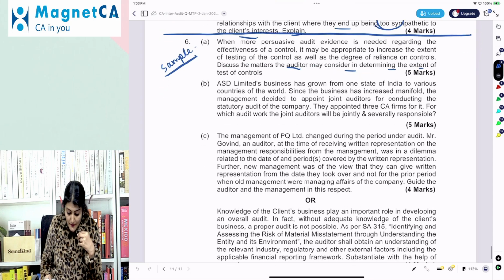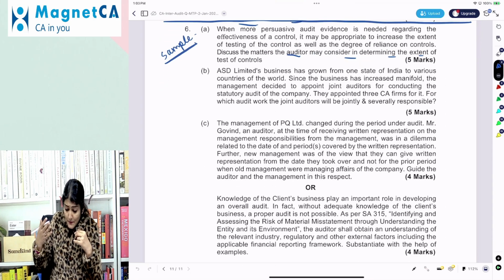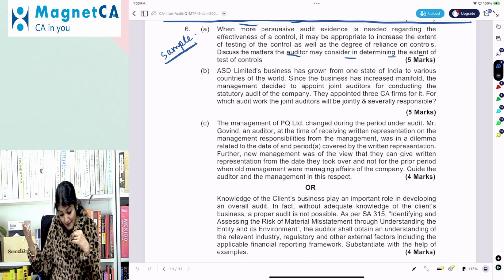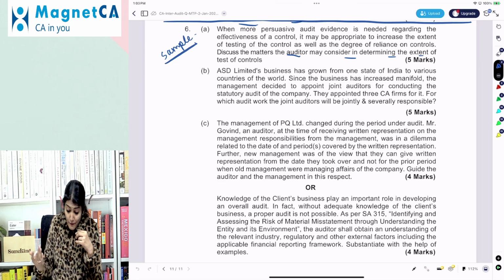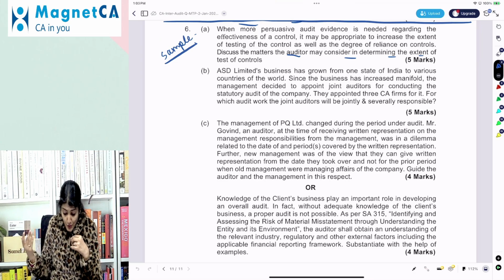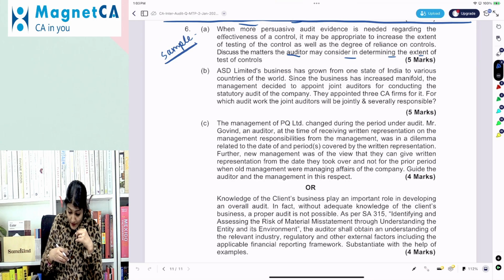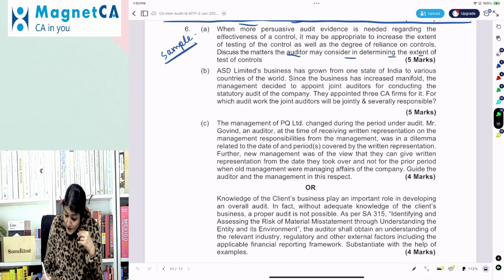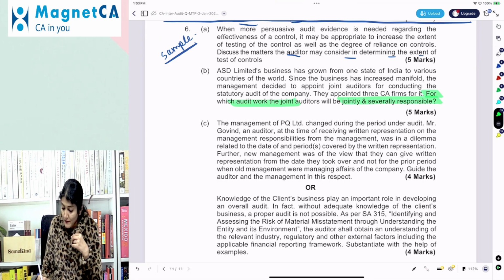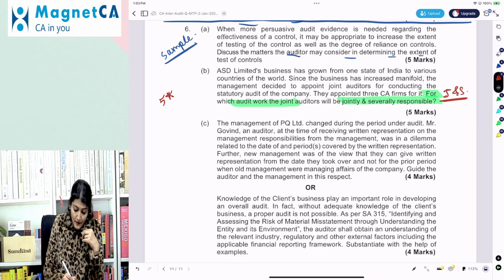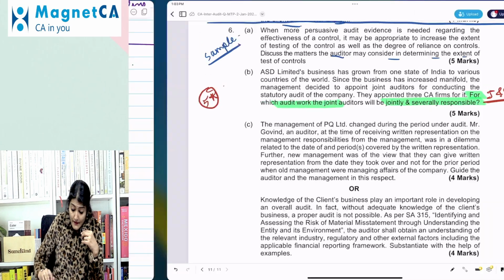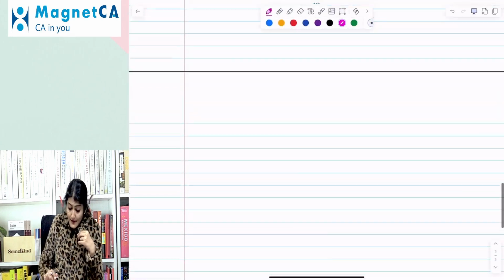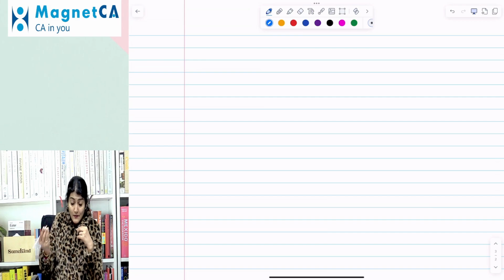Question number 6B. AST Limited's business has grown from one state of India to various countries of the world. Since the business has increased manifold, the management decided to appoint joint auditors for conducting the audit. They appointed 3 firms. For which audit work will the joint auditors be jointly and severally responsible? So again, a 5-star question. What are the areas where the joint auditors are jointly and severally responsible?